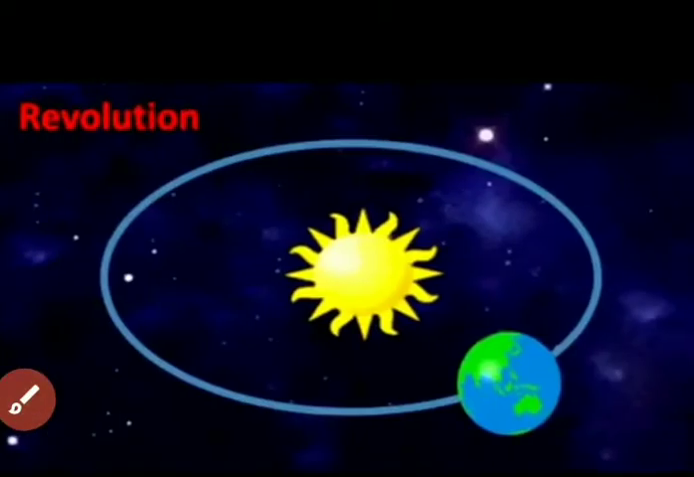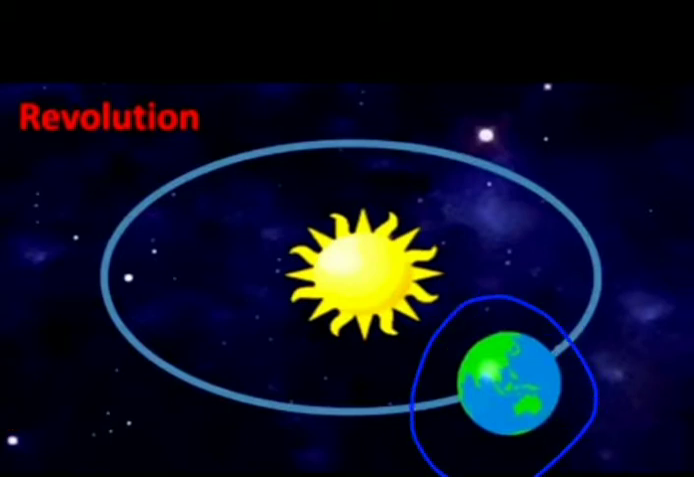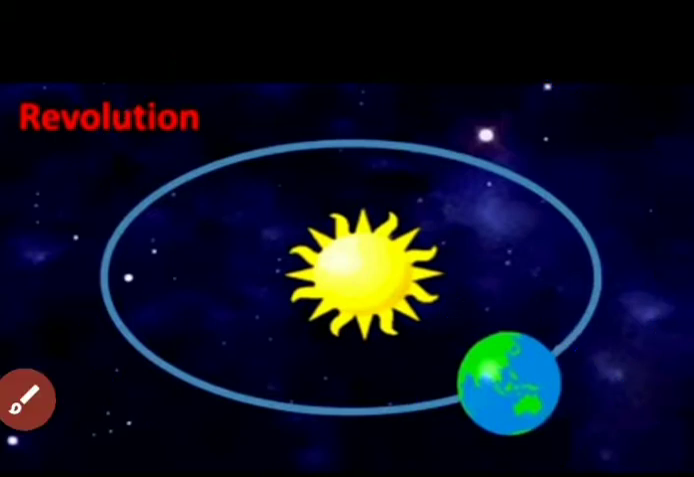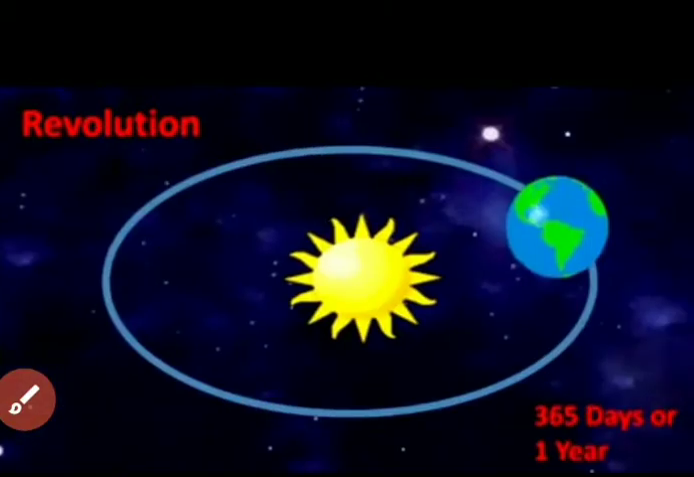Second one is revolution. The movement of the earth around the sun is called revolution. Listen carefully. But in rotation, it is the movement of the earth around itself. In revolution, it is the movement of the earth around the sun. That is the difference. And one revolution completes in 365 days, or in 1 year.